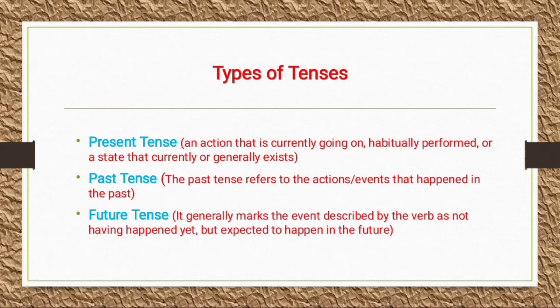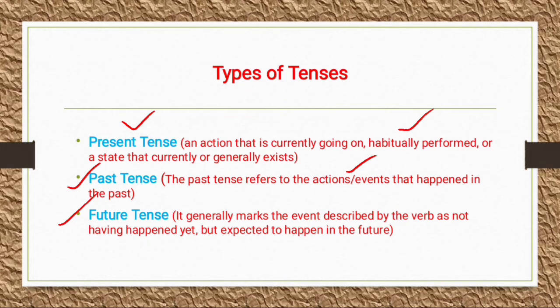Types of tenses. We have three different types of tenses. The first one is present tense. Present tense definition: an action that is currently going on, habitually performed, or a state that currently or generally exists. Its second type is past tense. The past tense refers to the actions or events that happened in the past. Future tense generally marks the event described by the verb as not having happened yet but expected to happen